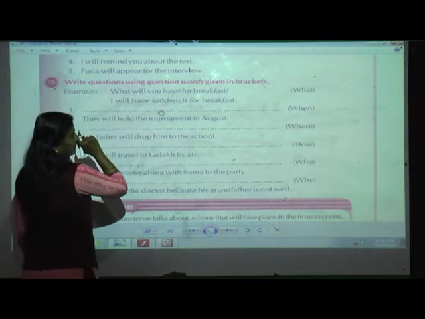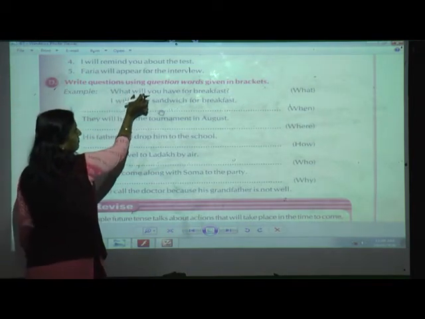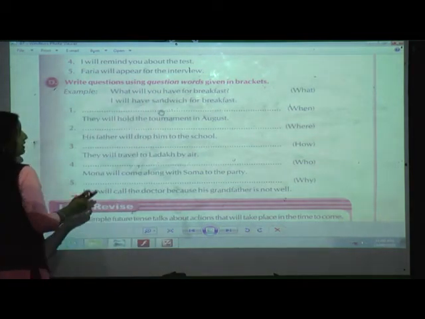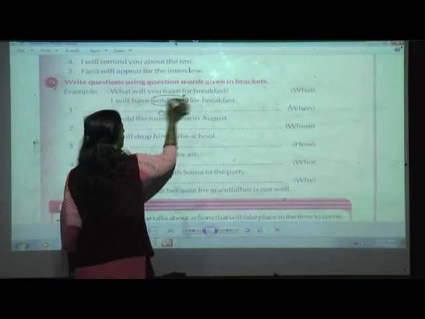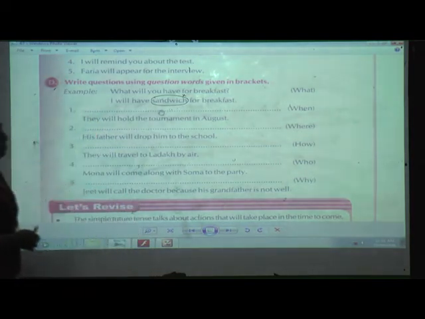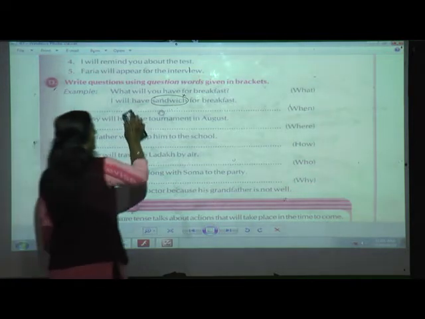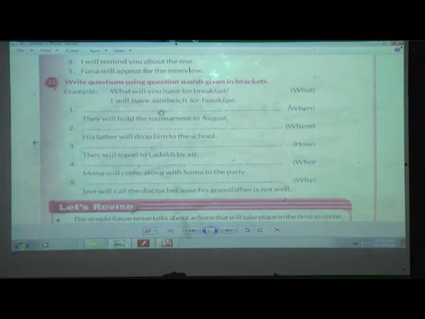So how am I going to use it in questions? First I am going to use what, then will, subject and the remaining sentence. And I have told you that in questions we are not going to use the answer. Here what is the answer? I will have sandwich for breakfast. Ready? We'll solve with the examples. I hope that now you will be able to solve. In which tense are we making? We are going to make it in future tense.